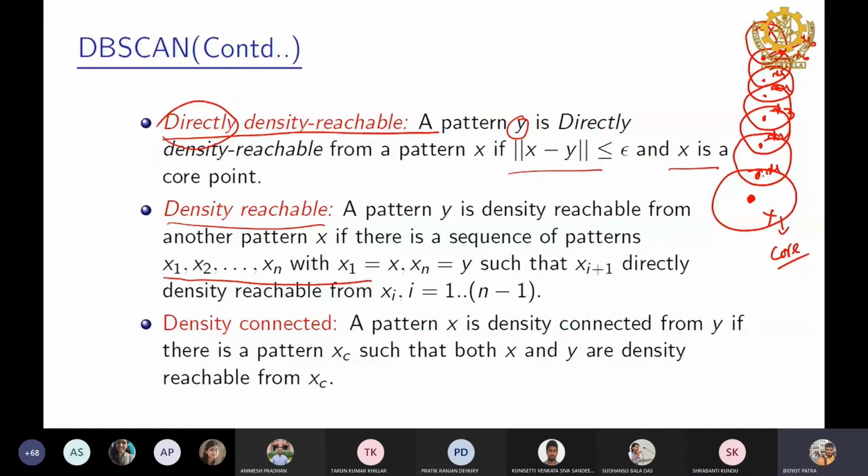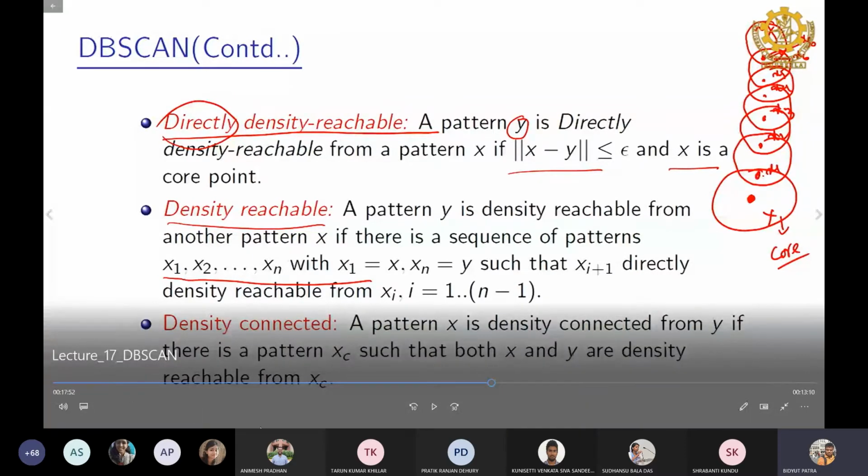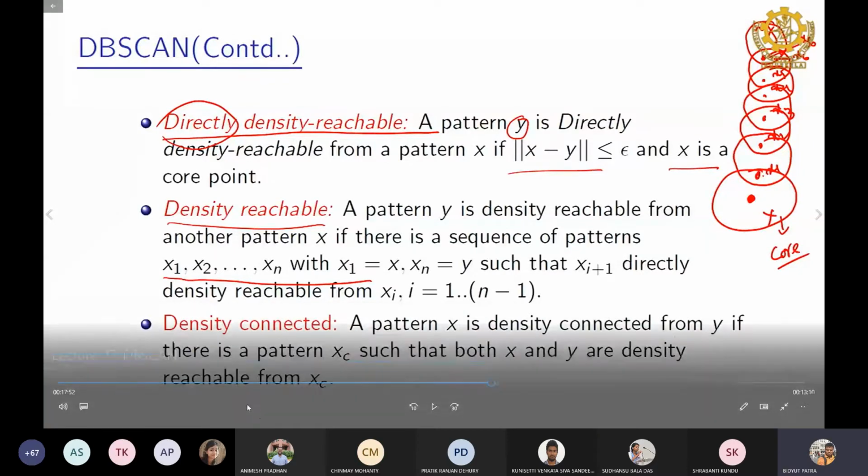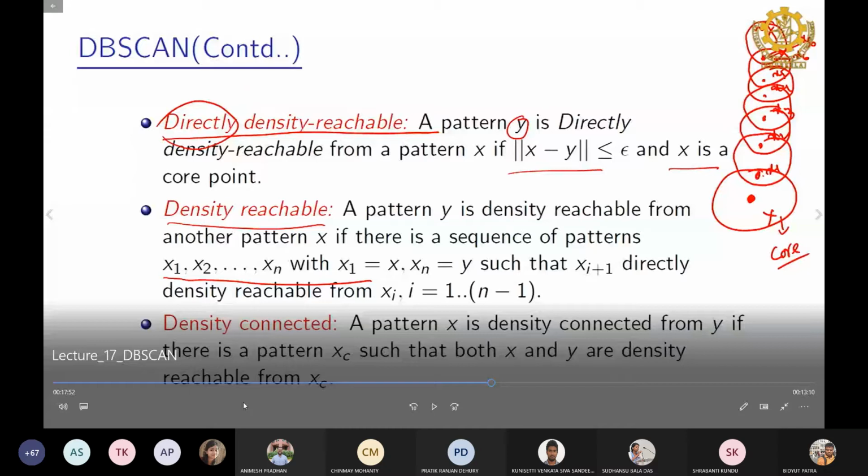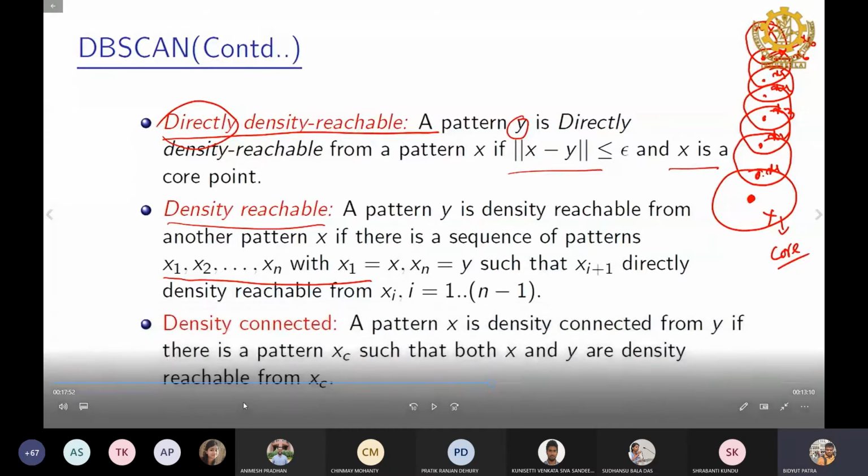Otherwise, it cannot be directly density reachable from the other points. Sir, just a question. Inside a single hyperplane, can there be two core points or only one? No. It can be any number.